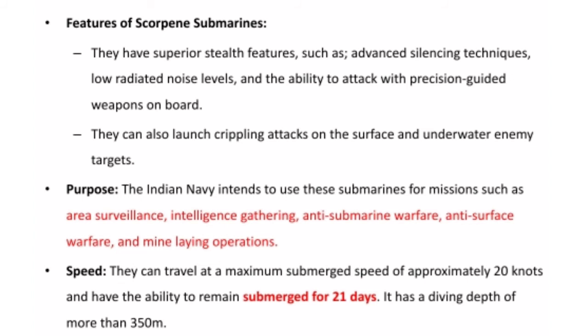They can also launch crippling attacks on the surface. So it can affect the surface enemy even though it is submerged in water. And it can also hit targets underwater. The purpose of this INS Karanj is area surveillance, intelligence gathering, anti-submarine warfare, anti-surface warfare, and mine laying operations. So these are all the important purposes for which INS Karanj is used. The speed of this submarine is 20 knots. So underwater, we use the scale knots, approximately 20 knots is the speed.